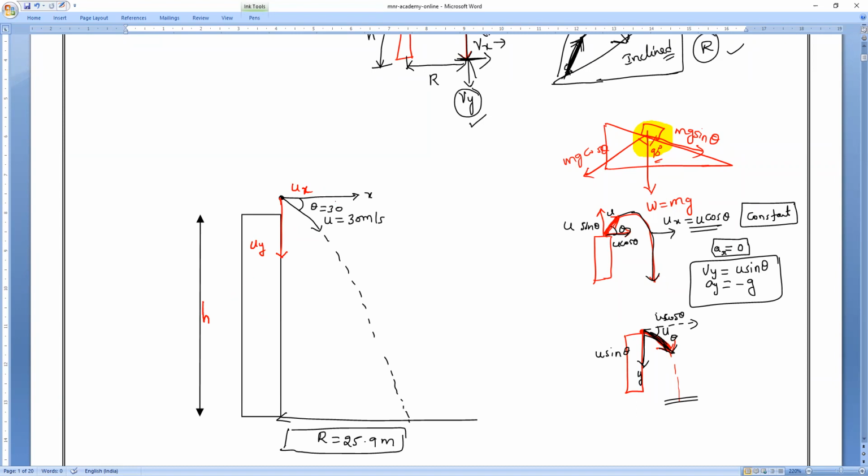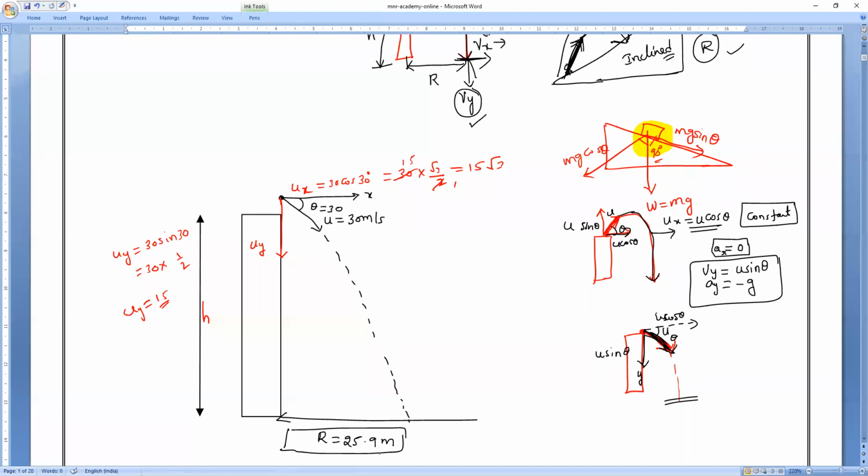Now, here is theta. Then here this will become 30 cos 30. And here uy will become 30 sin 30. So with 30, what is the cos 30 value? Nobody will answer. So 2 ones are 2, 15s are... So the velocity in x direction is 15 root 3. Same way, uy is equal to how much? 30 into sin 30 value, 1/2. So 15. Is it okay, Rudreshwa? Clear, Pradosh? Girls? Yes, sir.